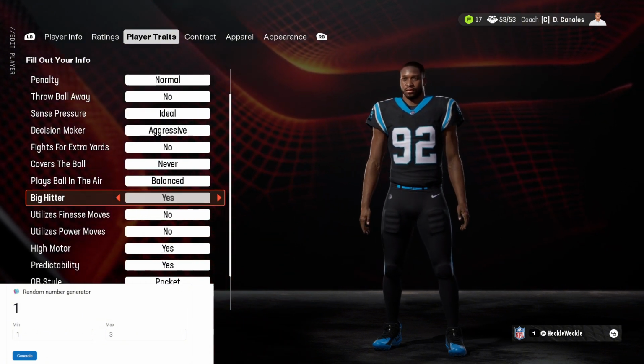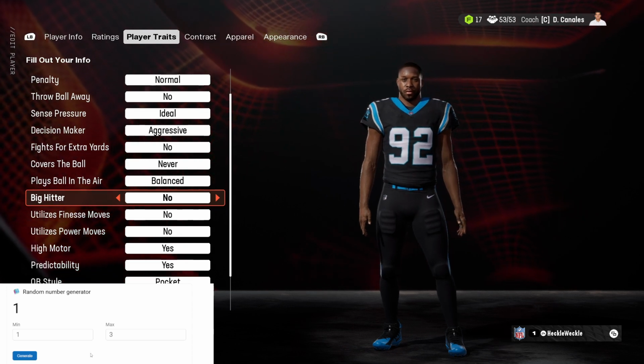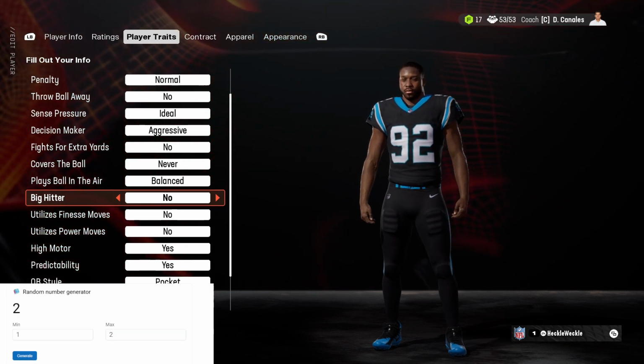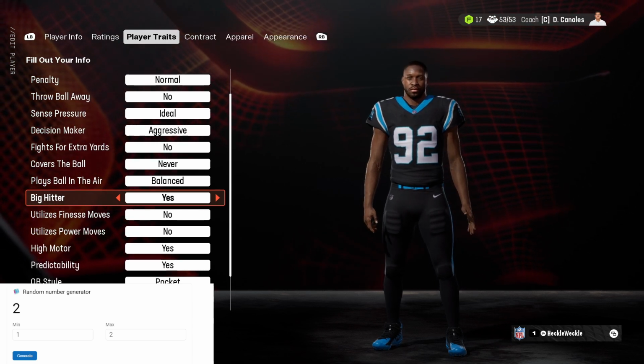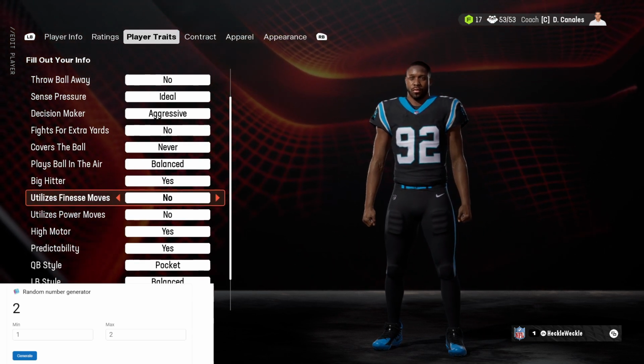Big hitter, yes or no? There's 2 of them. We'll spin this one. Hopefully he's a big hitter. He is a big hitter, so he can make big hits, tackle well. Chances of fumbles and everything are very high.